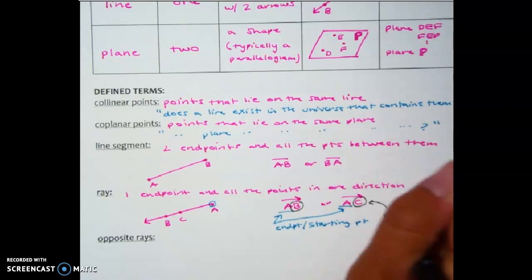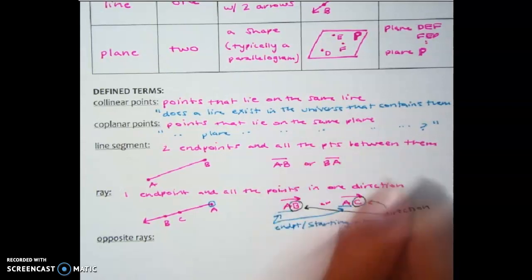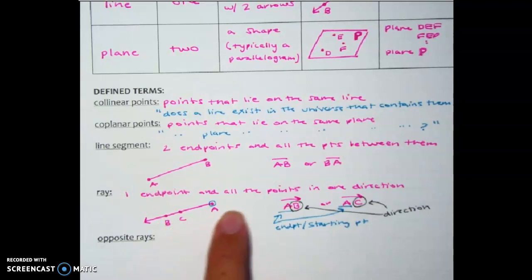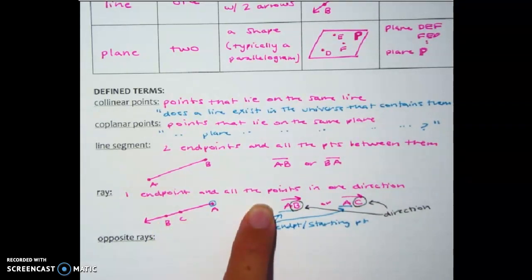Hope that doesn't make it look more confusing than it is, but it is tricky to get rays set up correctly at the beginning. The reason you can't name it ray BA is because that would be the points starting at B and then going to the right forever, which is a different set of points, not the ones that we've drawn.